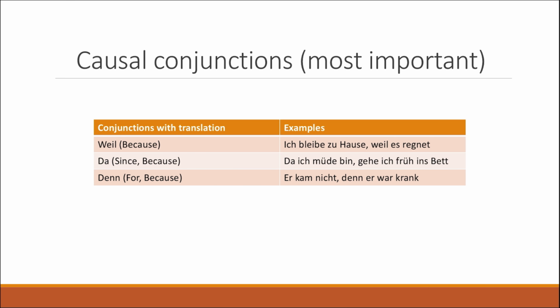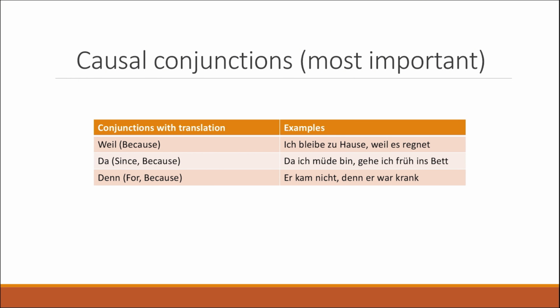Now, from this table, you can see the most important causal conjunctions we have in German. We simply have three: weil, which means because; da, which means since or because, depending on the context; and denn, which also means because or for in some cases. And here you can see some examples. Ich bleibe zu Hause, weil es regnet. In this case, I'm staying at home because it's raining. So this is the reason why I'm staying at home.